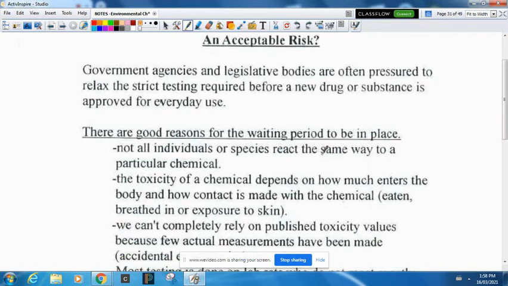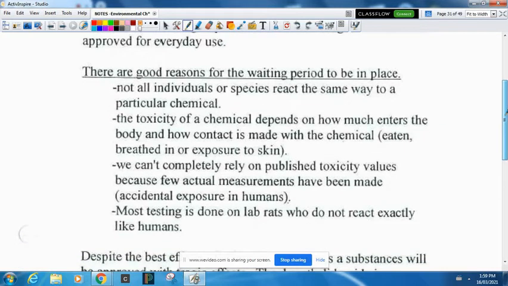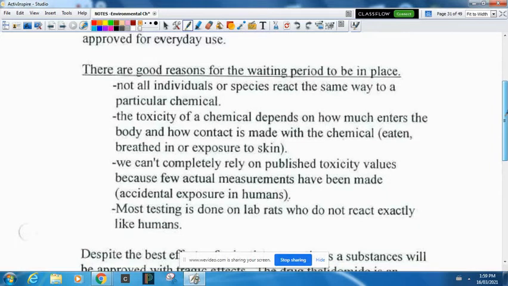Not all individuals or species react the same way to a particular chemical. The toxicity of a chemical depends on how much enters the body and how much contact is made with the chemical. So whether it is eaten, or breathed in, or exposed to skin makes a difference. We can't rely completely on published toxicity values because few actual measurements have been made. We haven't had enough people die from accidental exposure to actually get a reliable toxic concentration that would apply to everybody. And also, most testing is done on rats and mice who aren't exactly like humans. So we always have to be careful when we look at the results.